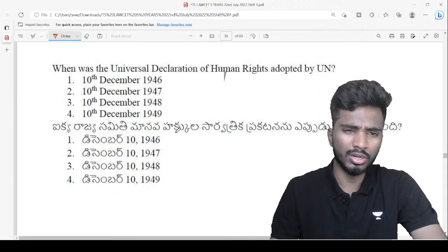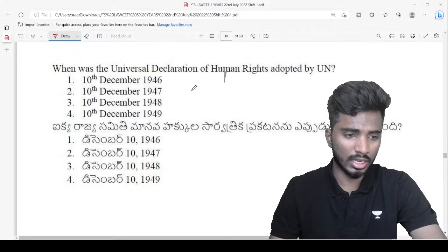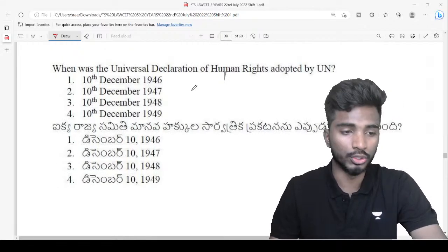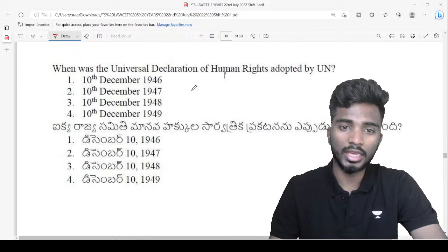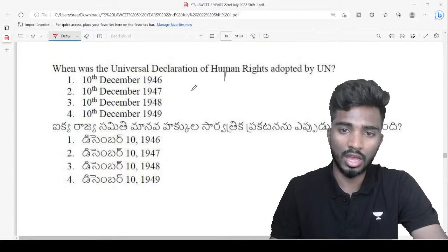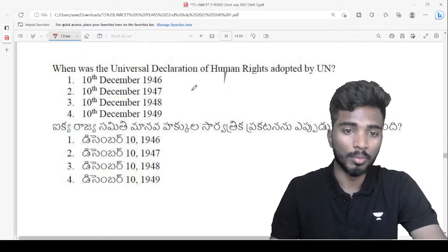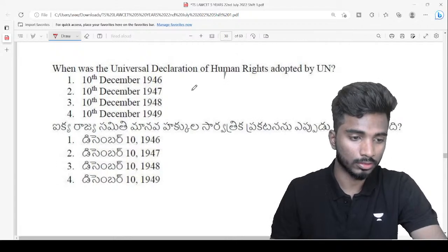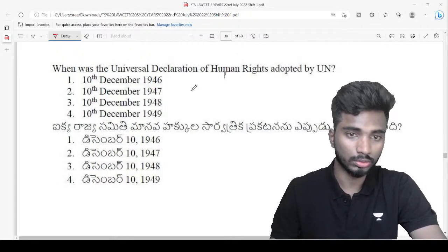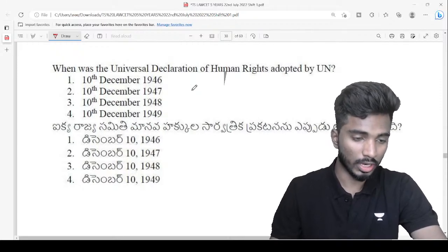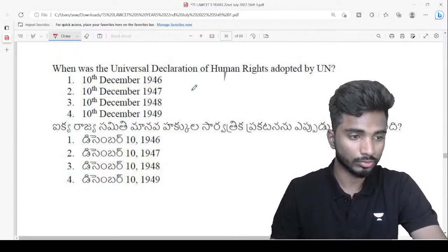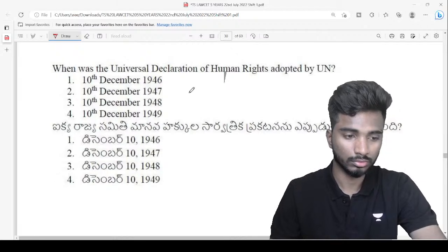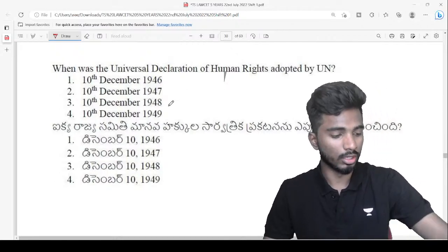Next, factual question. When was the Universal Declaration of Human Rights adopted by the UN? Write it down in the chat window. Very quickly guys.